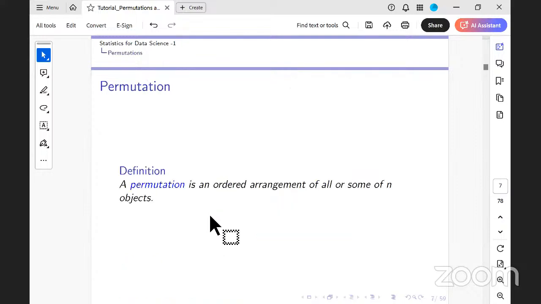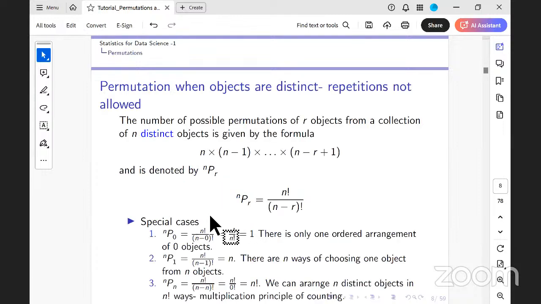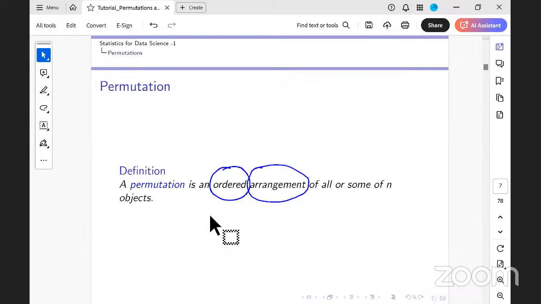So now we move on to why we understood this factorial notation and the basic principles of counting. Because a very important thing when we are entering into the domain of probability is to get permutation and combination correct. Now, permutation is by definition an ordered arrangement. So what is very important in a permutation is an order, and it's an arrangement of some or all of the objects.